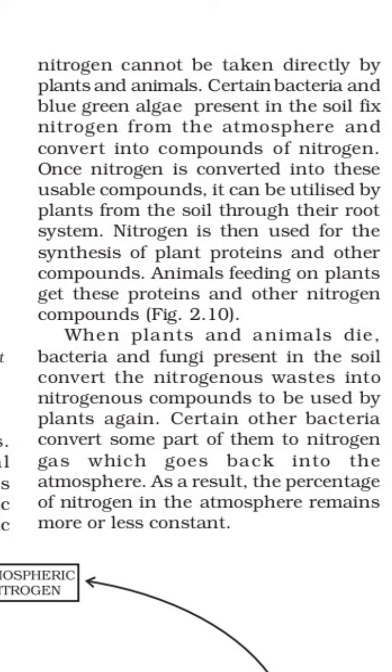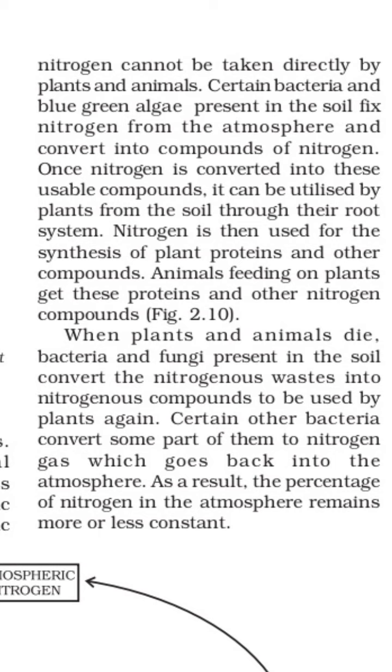Animals, as we are aware, depend directly or indirectly upon plants. When animals feed on plants, they get these proteins and other nitrogen compounds from the plants. We do not take nitrogen directly, we depend upon plants. When animals eat plants, the nitrogenous compounds and proteins are transferred to the animal. In this way nitrogen is required for plants and animals both.